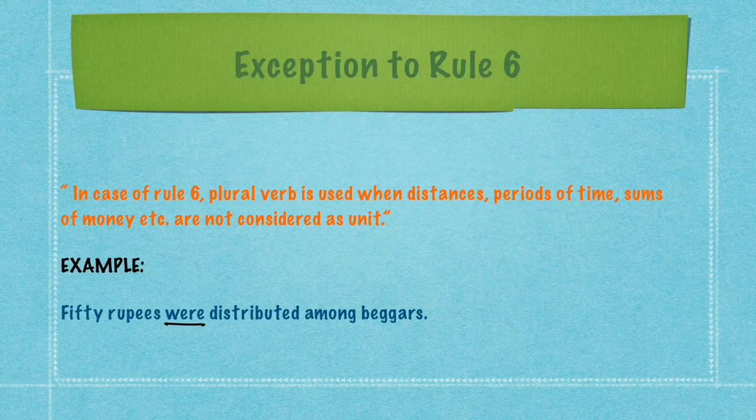When these distances, periods of time or sums of money are not considered as a unit, then they take a plural verb. Let us discuss one example in this regard also. 50 rupees were distributed among beggars. Here 50 rupees is not being considered as a single unit, it is being considered as plural. So it is taking a plural verb were, because 50 rupees is distributed among different beggars, not for a single cause. So it is being used as a plural, so it is taking a plural verb here.